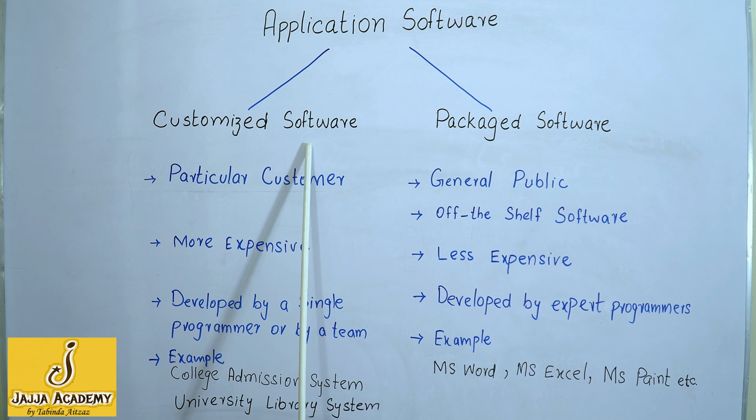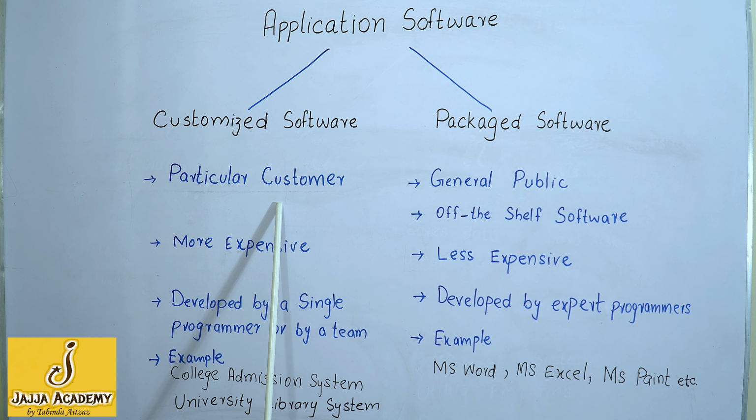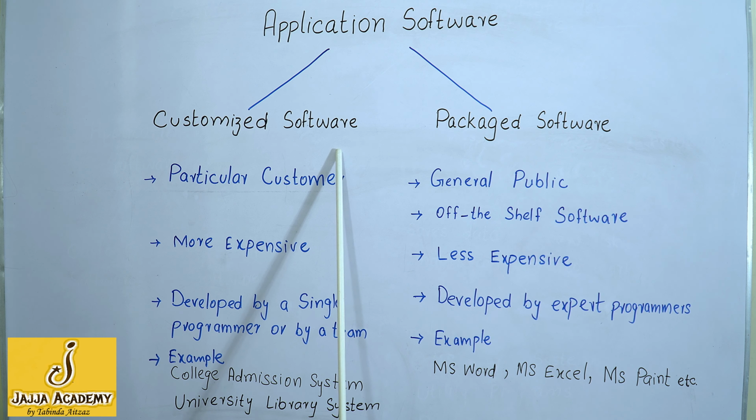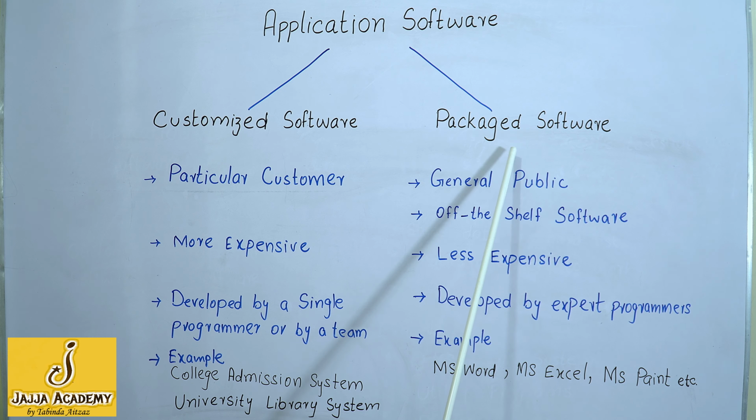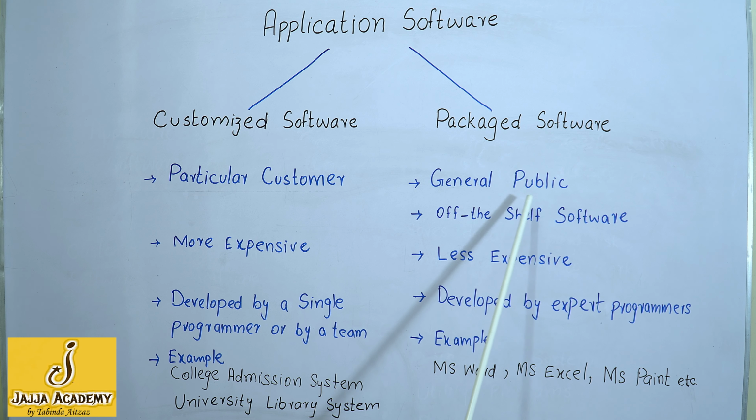Customized software. This type of software is designed to solve the problem of a particular customer. To fulfill the requirements of a particular customer, customized softwares are developed. Whereas packaged softwares are designed for the general public.